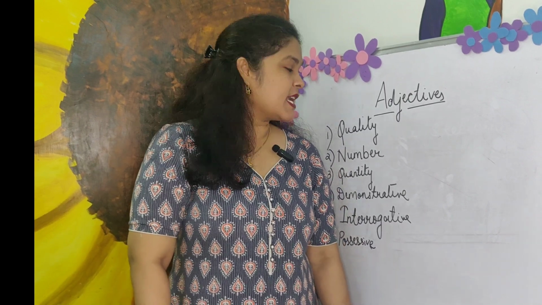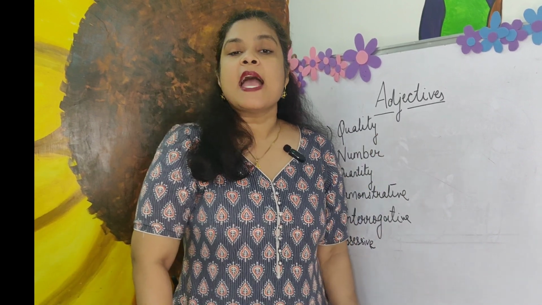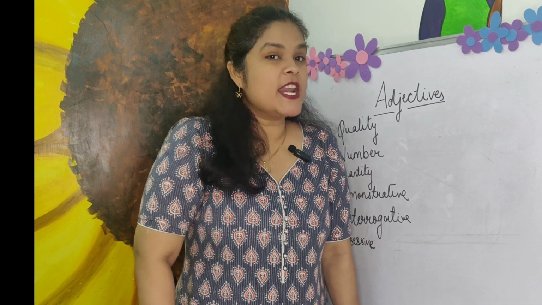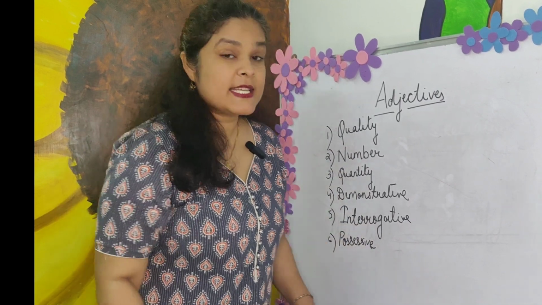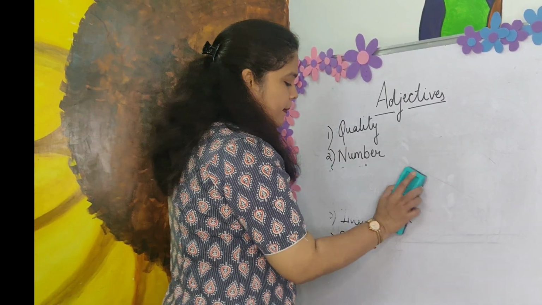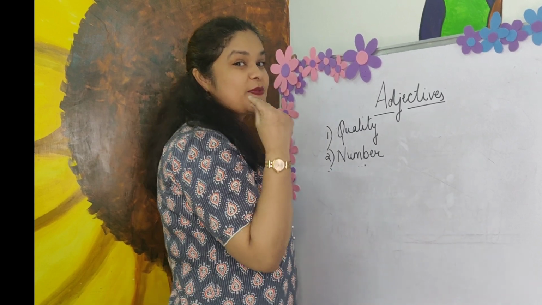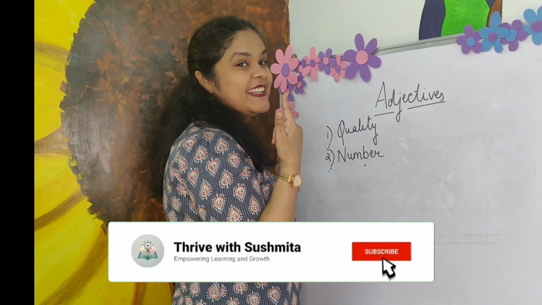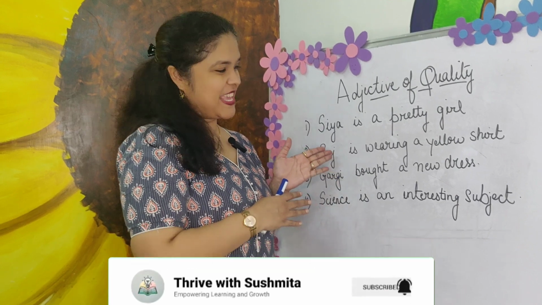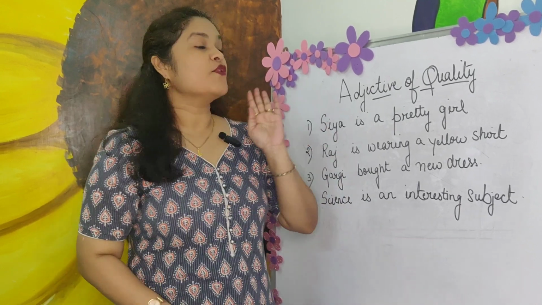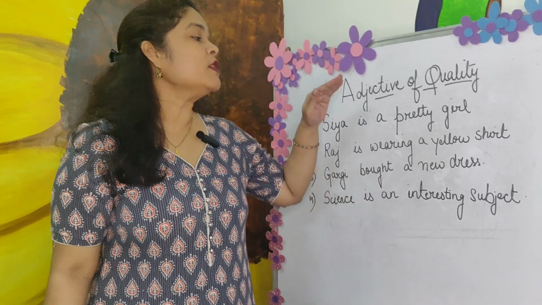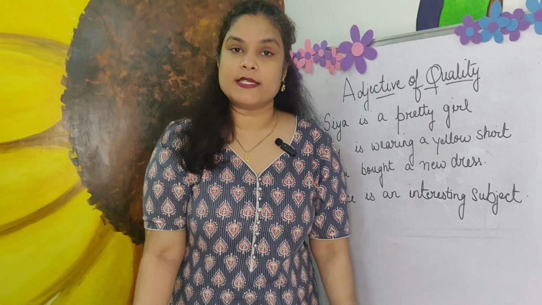Today we will be discussing adjective of quality and adjective of number. Let's get set, go, okay? And we will see a magic and the sentences will appear on the screen. Ta-da! So we have the sentences here. So first we will be discussing adjective of quality.